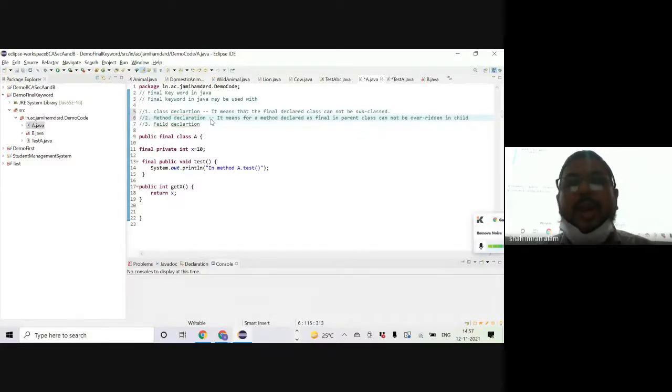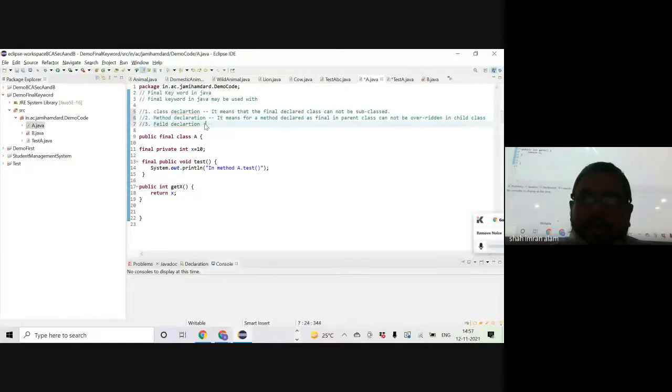Now you are free to make the child class because you have not created the class as final, but the method cannot be overridden. The method cannot be changed in the child class.